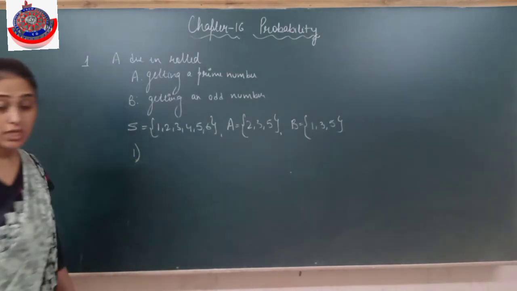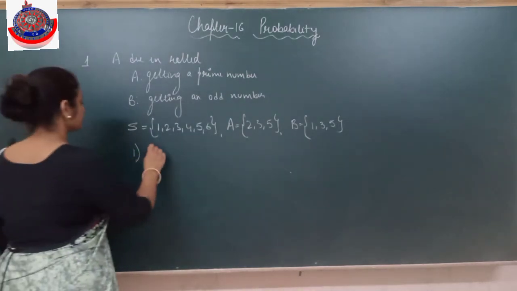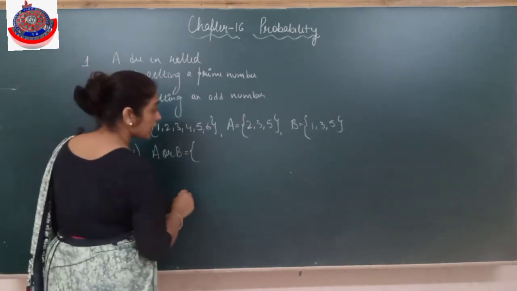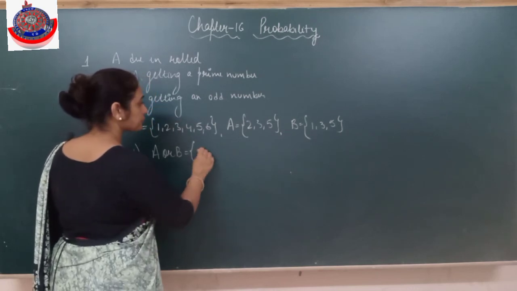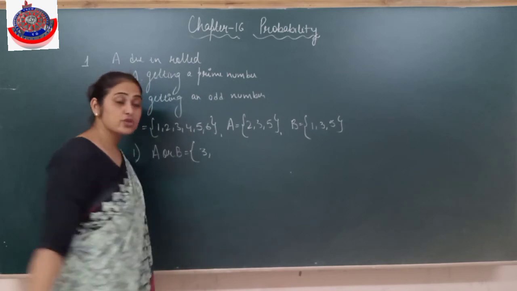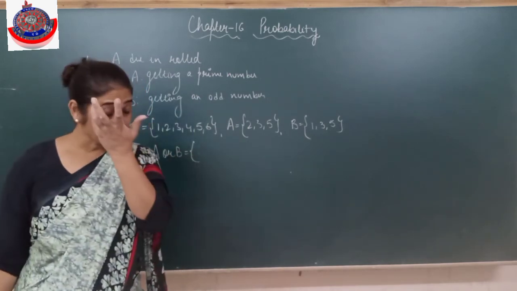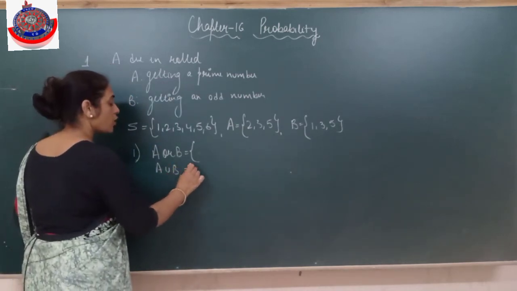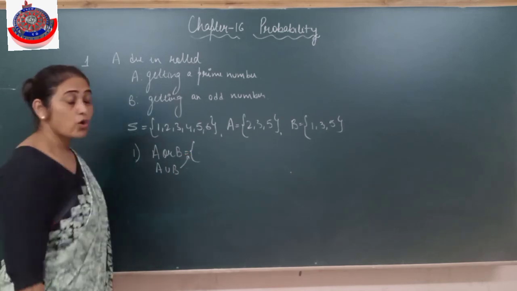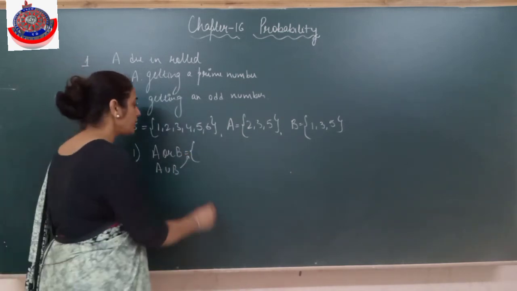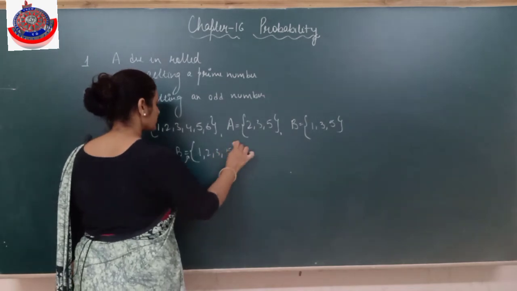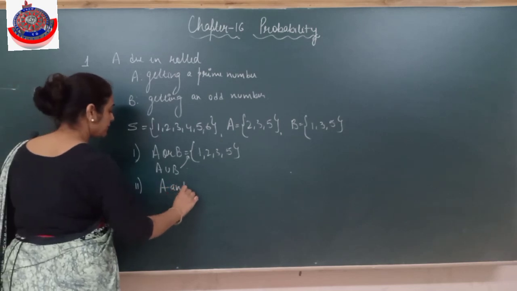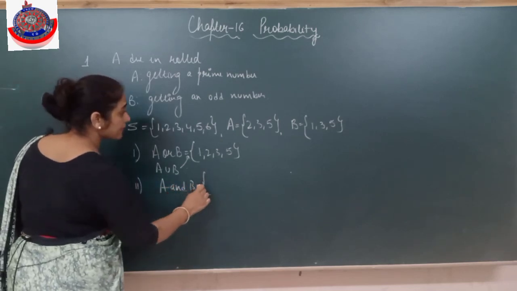First I need to find A or B. I need to find the elements in the events A or B. A or B means A union B. What will come in A union B? All the elements of A as well as all the elements of B. Union, you remember, no? All means union. All the elements of A, all the elements of B, but we don't repeat the elements. So it will be 1, 2, 3 and 5. Clear? Second, find A and B. A and B means intersection. Common elements of A and B. So that will be 3 and 5.